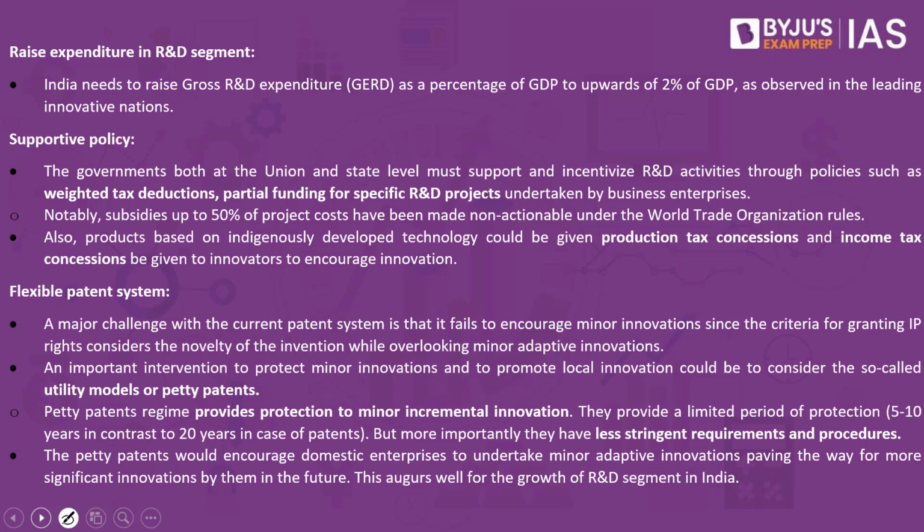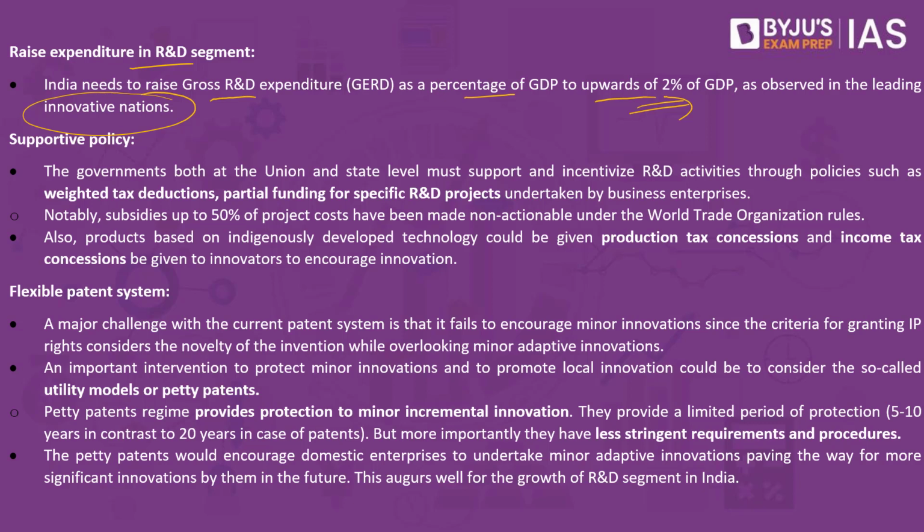First, raise expenditure in the R&D segment. India needs to raise gross R&D expenditure as a percentage of GDP upwards to about 2% of the GDP, as observed in the leading innovative nations. So other nations are able to infuse a lot of money. This is happening from the government side. There is healthy competition on the private side. So India will also have to invest on the R&D front so that we have more innovation, and this must be as much as 2% of the GDP.